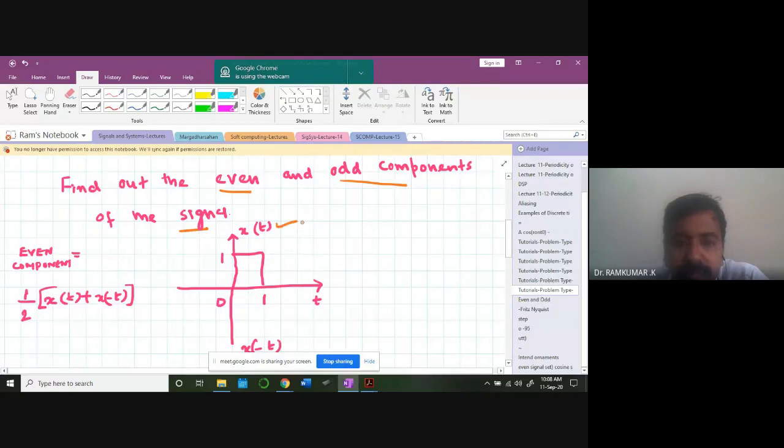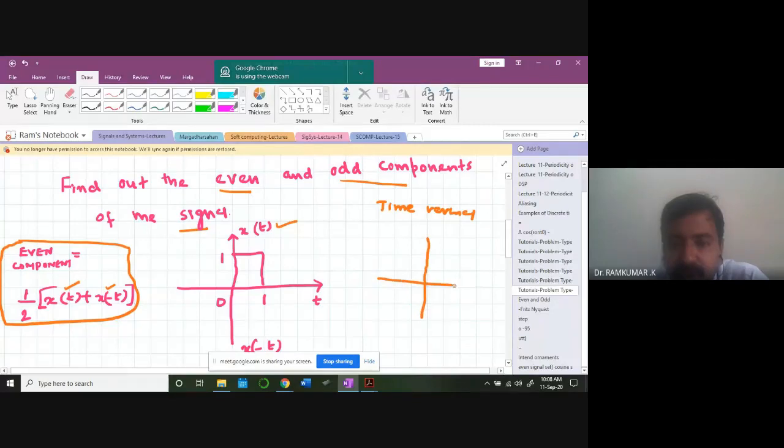What is the signal given to you? X of t. So the even component, because I'm going to represent the even and odd component. So even component, what is the formula? 1 by 2, x of t plus x of minus t. So I know how to do this operation because I have learnt about something called time reversal, in that time shifting property. So I know how to shift the signal.